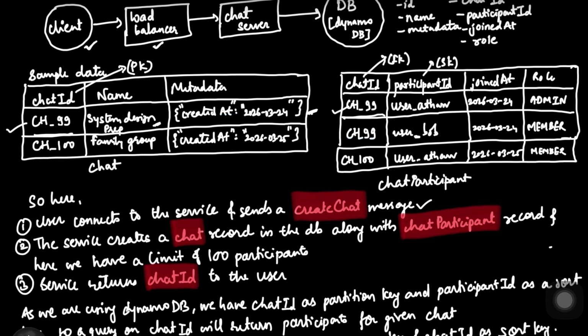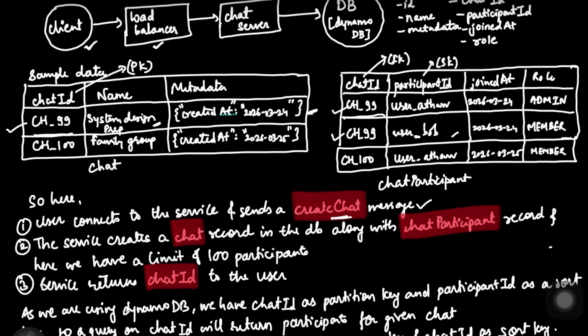So let's say after some time, Bob also joins that chat, or maybe Athar invites Bob, and once the invitation is sent to Bob and Bob accepts it, we will have one more entry in the chat participant table for Bob. So here we will be having the same chat ID ch underscore 99, where we'll be having user Bob as the participant, and it is his ID. This is join date and role as well. So here we can see that whenever we create a chat, whenever we send this create chat message, we have two records getting populated in two tables.